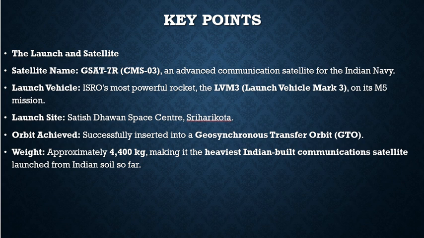First, the launch and satellite name: GSAT-7R, an advanced communication satellite for the Indian Navy, as we discussed. Launch vehicle: ISRO's most powerful rocket, the LVM-3, Launch Vehicle Mark 3, on its M5 mission. Launch site: Satish Dhawan Space Centre, Sriharikota. So this is the launch place. Orbit achieved: successfully inserted into a geosynchronous transfer orbit. Weight: approximately 4,400 kg, making it the heaviest Indian-built communication satellite launched from Indian soil so far.